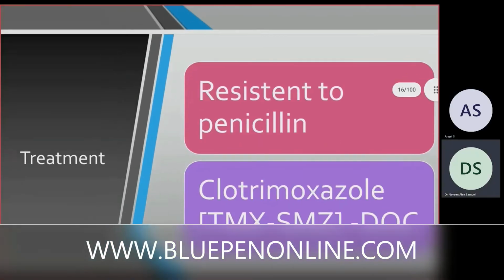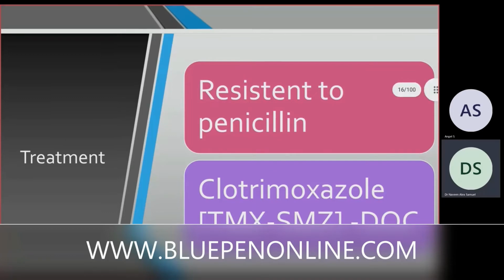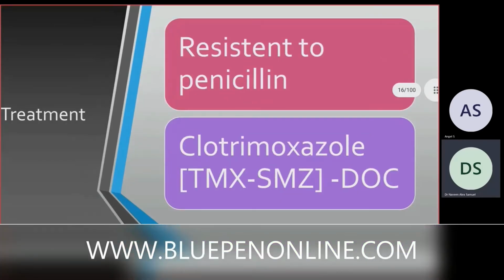The treatment: it is resistant to penicillin. That's why we give cotrimoxazole. Cotrimoxazole is also called trimethoprim-sulfamethoxazole, that's TMP-SMZ. That's the drug of choice for nocardiosis.